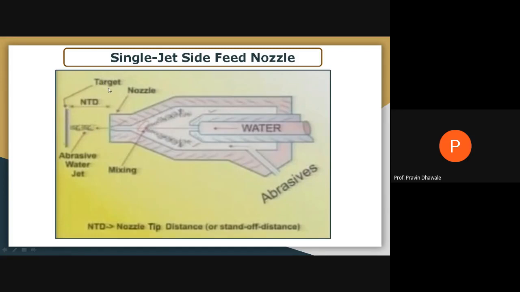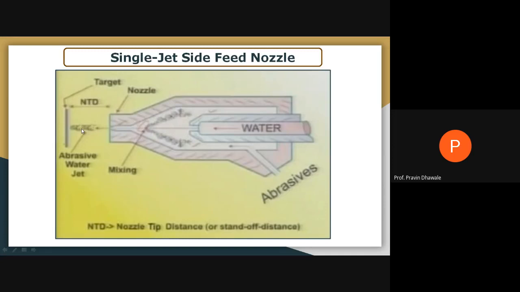It is called the target, and the distance between the tip of the nozzle and the front surface of the workpiece is called the nozzle tip distance. Another name for this nozzle tip distance is the stand off distance, SOD or NTD. So this is one type of nozzle, the single jet side feed nozzle.